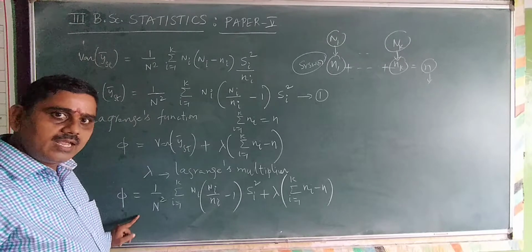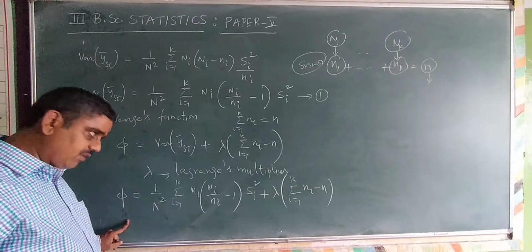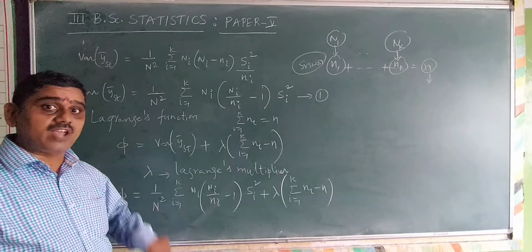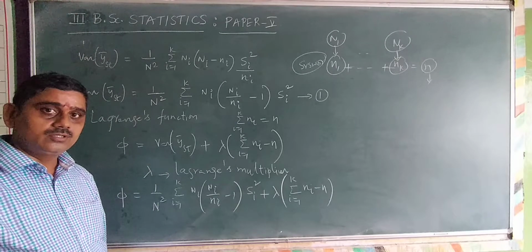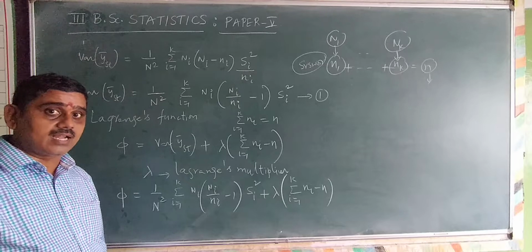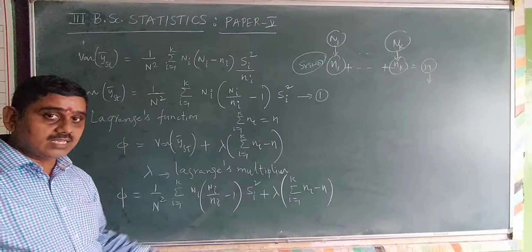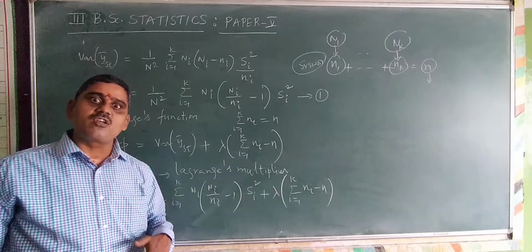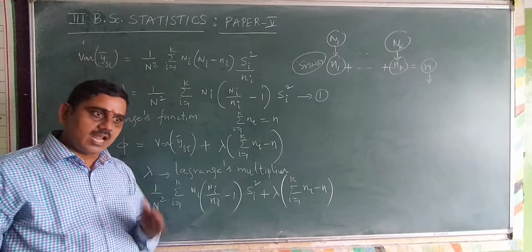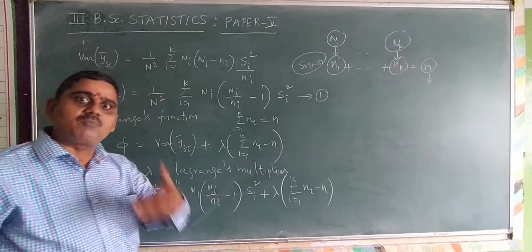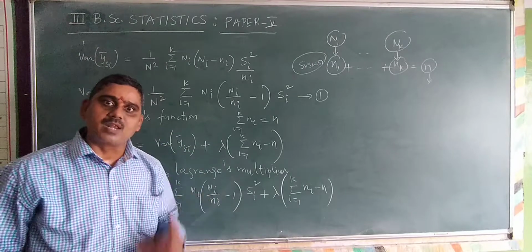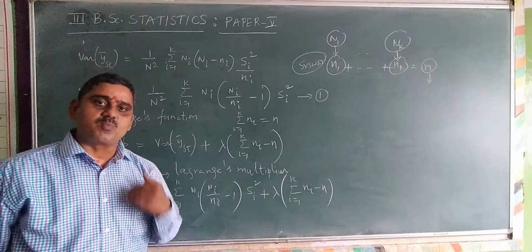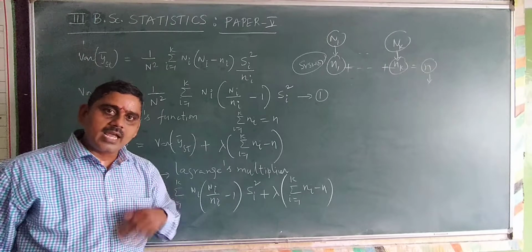Now I partially differentiate with respect to ni, so I calculate the value of ni. It is required to calculate ni because the variation in small n depends on the value of ni. Ni is the only part which varies from one particular sample to another. In the sample, the total sample size is small n, and only ni varies.